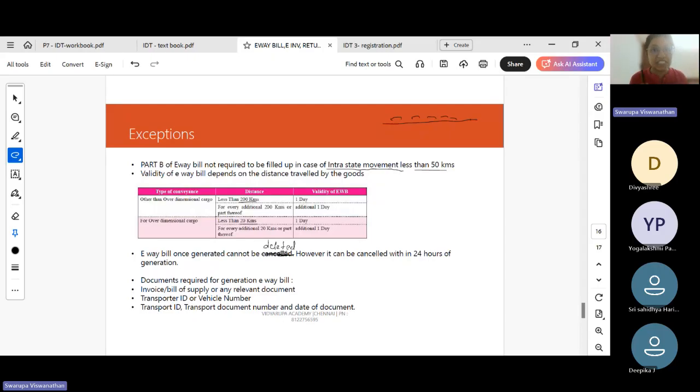So here the point to note is intrastate. If it is interstate movement, even if it is 1 kilometer, 2 kilometer, if the value of consignment is greater than 50,000, you have to generate e-way bill. But if it is an intrastate movement, then up till 50 kilometers, you need to generate only part A, part B details are not required. Okay. E-way bill, once generated, it cannot be deleted. We can cancel the e-way bill within 24 hours.